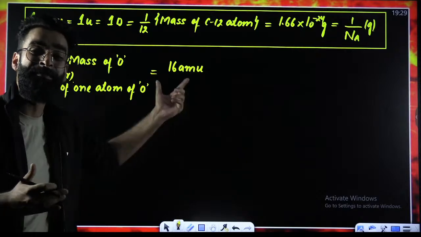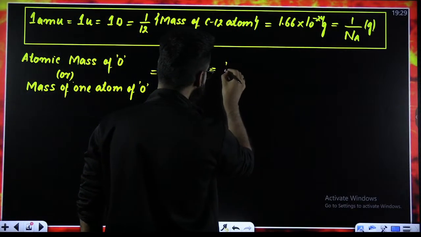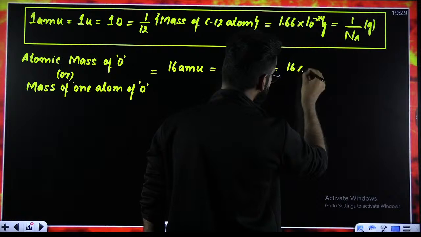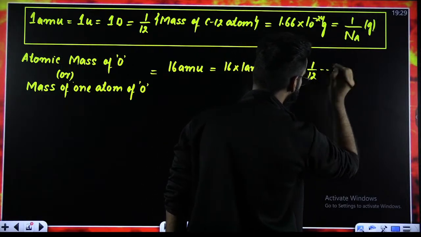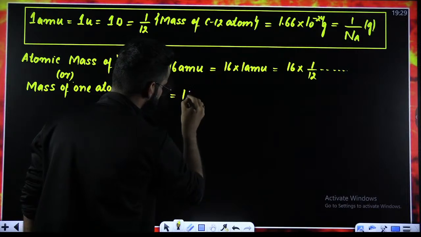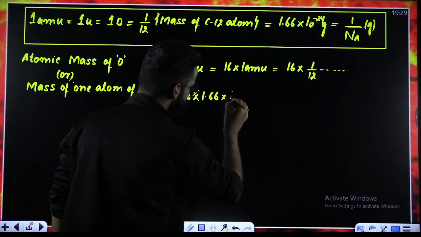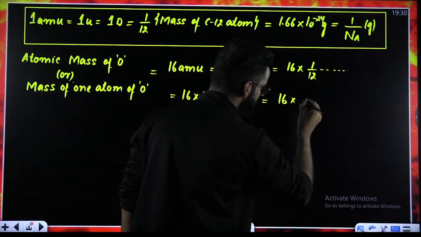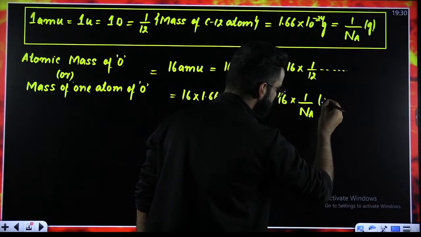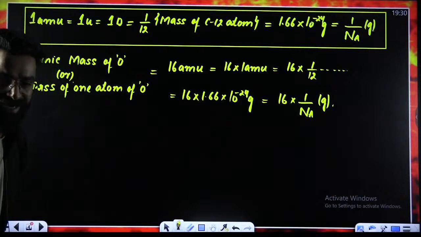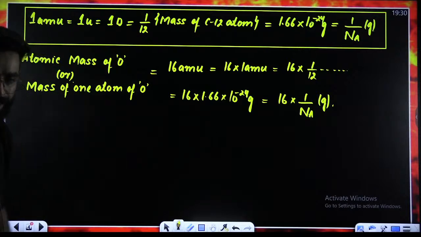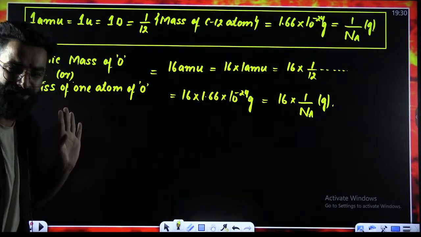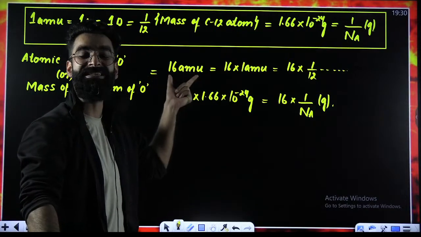In order to understand the meaning of 16 AMU, I just need to break it as 16 multiplied by 1 AMU. And instead of 1 AMU, you can write 1 by 12th of the mass of carbon-12 atom. Instead of 1 AMU, you can write 1.66 into 10 raised power minus 24 grams. Instead of the same 1 AMU, you can write 1 divided by Na grams as well. Now let's try to understand the meaning of all these terms. Atomic mass of oxygen means I'm talking about the mass of one atom of oxygen, and the mass of one atom of oxygen came out to be 16 AMU.